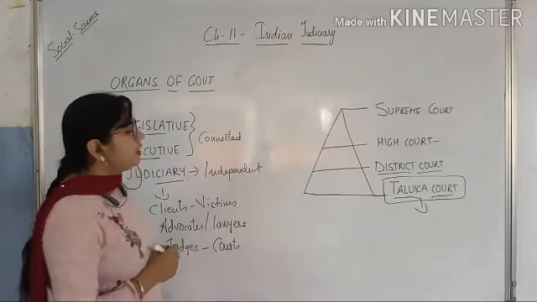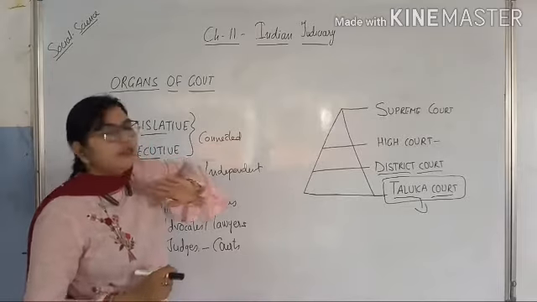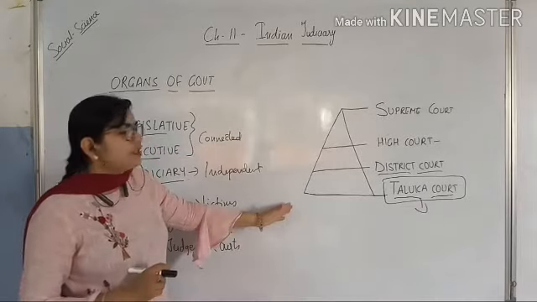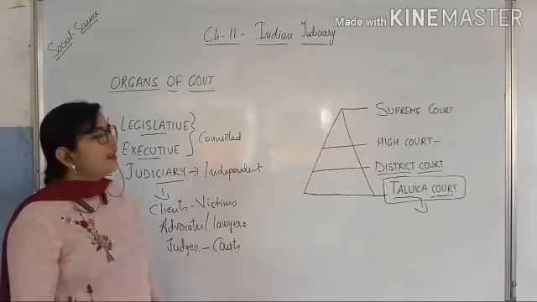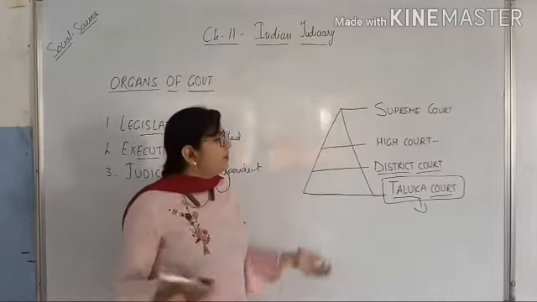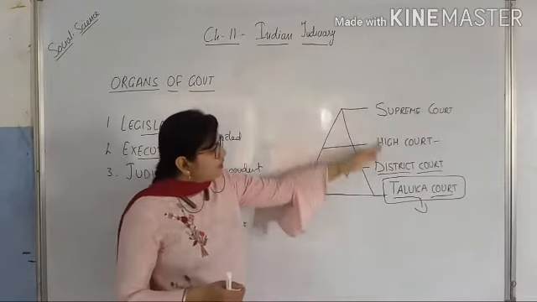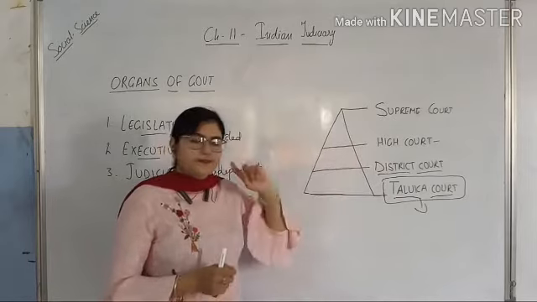Now we'll learn about the courts, and I will make you understand by this pyramid what is the structure of judiciary. If you see the structure of judiciary, there are mainly 4 kinds of courts. It is very simple, you have to remember 4 types of court. So the lowest level is the Taluka court.